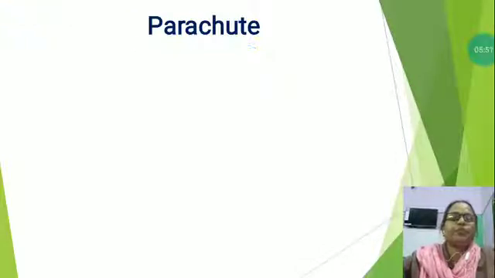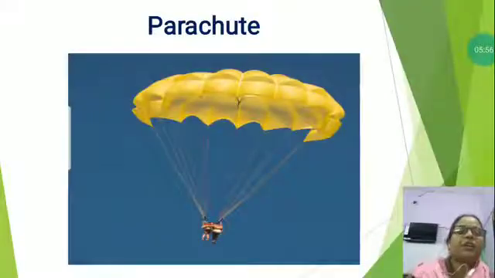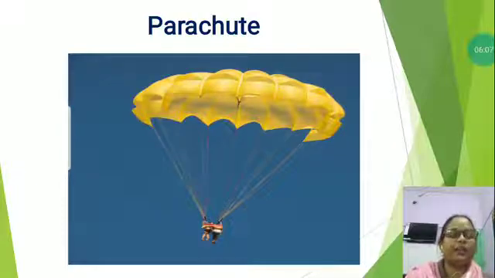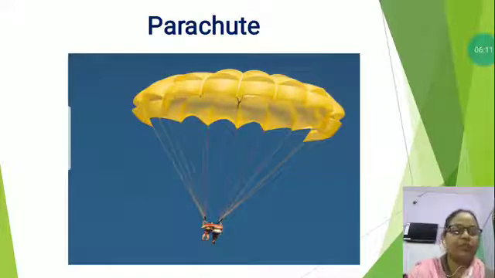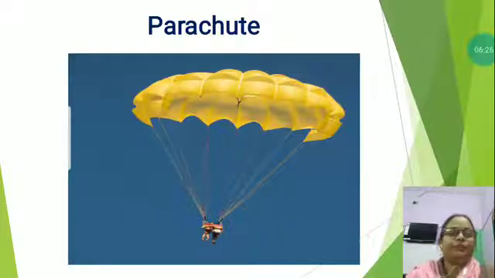parachute. You can see. Yes, students, this is the picture of parachute. A parachute is a device used to slow down an object that is falling towards the ground. A parachute uses drag to slow something moving in air. It is often an umbrella-shaped device on which people or things can float slowly and safely down to the ground from great height, such as from an aircraft.